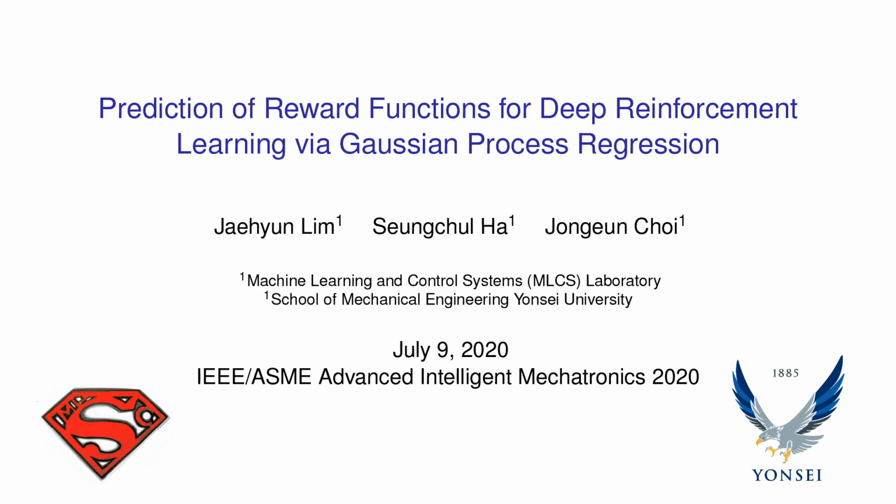Hello everyone, this is the presentation of our paper entitled Prediction of Reward Function for Deep Reinforcement Learning via Gaussian Process Regression. This work has been done by researchers in Machine Learning and Control Systems Laboratory in Yonsei University, Seoul, South Korea.